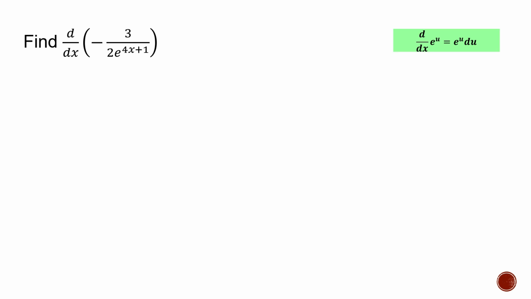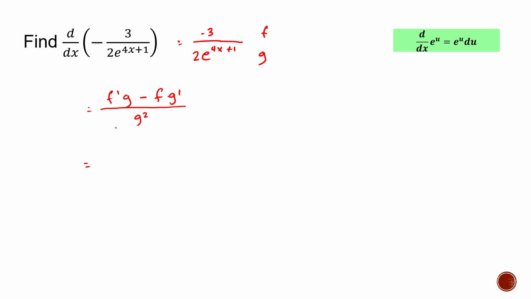Okay, so here obviously we need to apply the quotient rule. I'll put the negative in the numerator. So negative 3 over 2e^(4x+1). This is our f, this is our g. So f prime g minus f g prime, all over g squared.